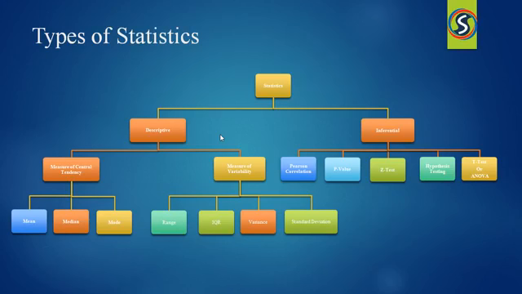Again, descriptive statistics is categorized into two types. They are measure of central tendency and measure of variability. Measure of central tendency always looks for the mid value in the samples, and measure of variability always looks for the spread of the samples. Here the spread of the samples means how the values deviate from the mean. What is the difference between sample to sample? It will give the results like this.